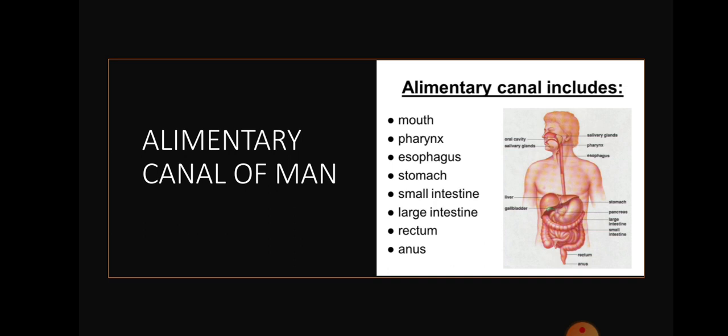So in each and every part there will be certain digestive juices and enzymes which will be released, and it helps in the process of digestion that we will discuss further. So alimentary canal is nothing but a long tube extending from mouth to anus. We can see that this tube has different parts. Various regions are specialized to perform different functions.